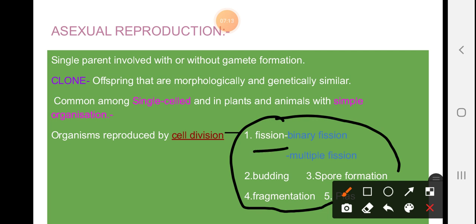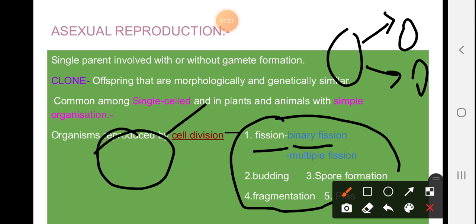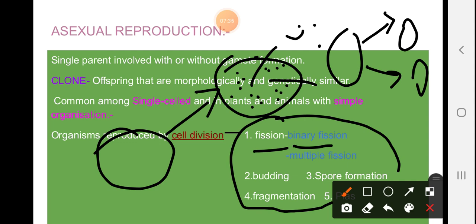First one is fission. In fission, binary means one thing gets divided and forms two things, right? This one is binary fission. Multiple means one cell gives rise to a number of organisms, okay, a number of organisms get formed from here. So this one is known as multiple fission. Next is budding, meaning a bud would be formed.